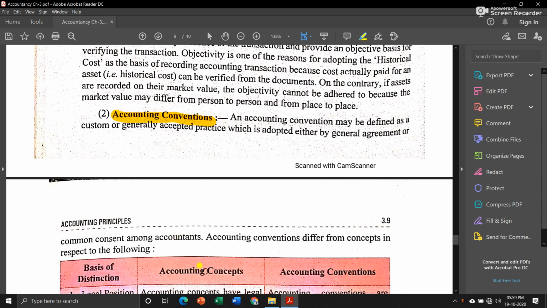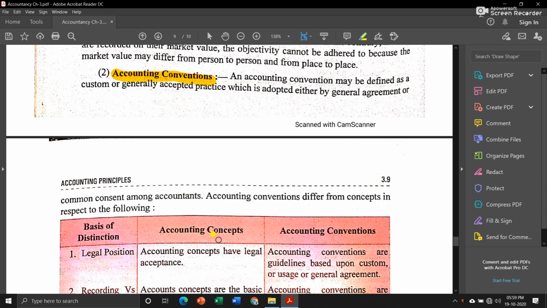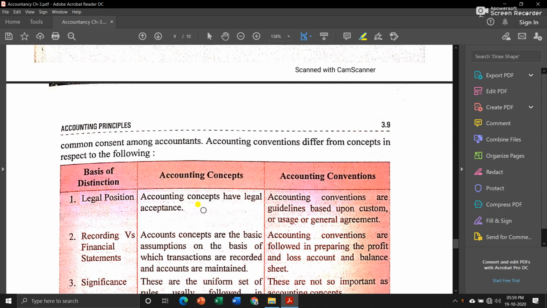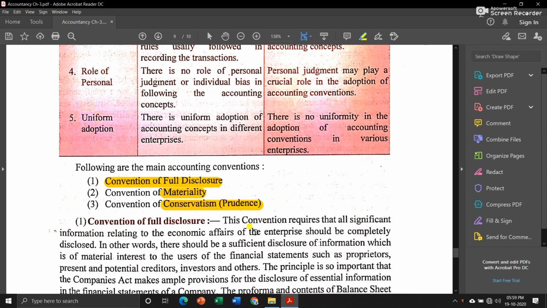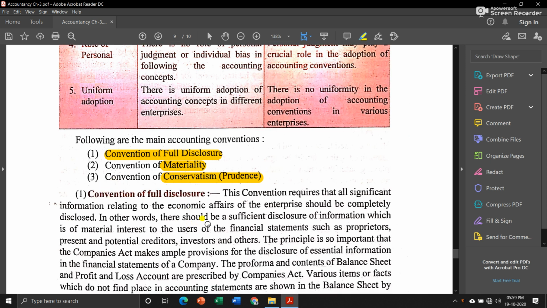First let us see what the accounting conventions are, and then we will make a comparison between accounting concepts and accounting conventions. Now, there are three accounting conventions: one is the convention of full disclosure, second is materiality, and third is conservatism or prudence. First, let us see what the convention of full disclosure is. According to this convention, all the information relating to the economic affairs of the enterprise should be completely disclosed. You have to show all the information of your business to the interested parties.